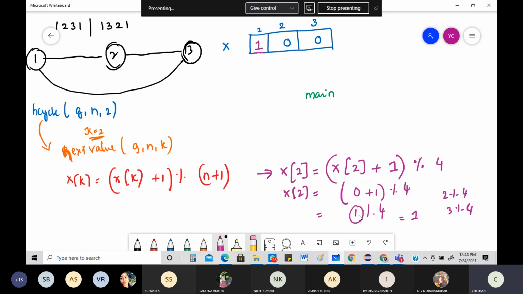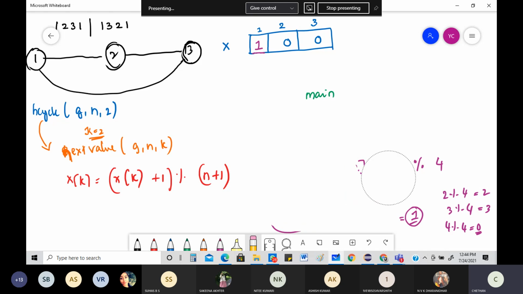Okay, see, 1 modulus of 4 is 1, 2 modulus of 4 is 2, 3 modulus of 4 is 3, 4 modulus of 4 equal to 0. Don't write 4 because you don't get a remainder. It's nothing but equal to 0. Any number that is smaller than the number given here will be the same value. That will be the final value. So now the value is equal to 1. So what is the meaning of that? X of 2 is equal to 1, correct? X of 2 is nothing but equal to 1.